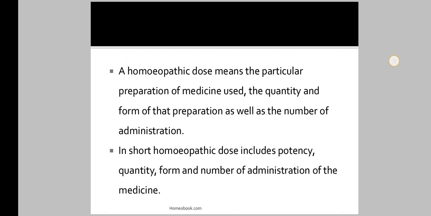In short, the homeopathic dose includes the potency, quantity, form, and number of administrations of the medicine.